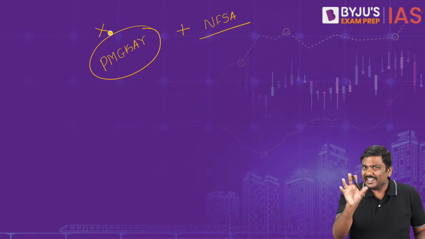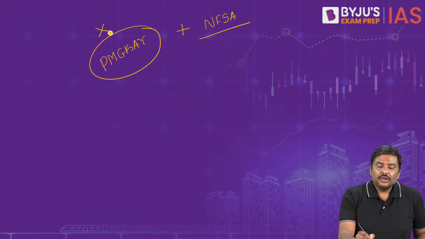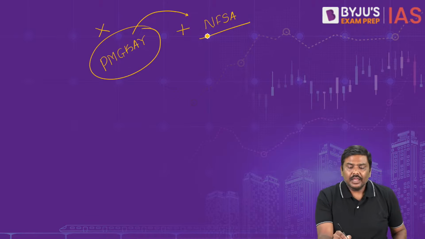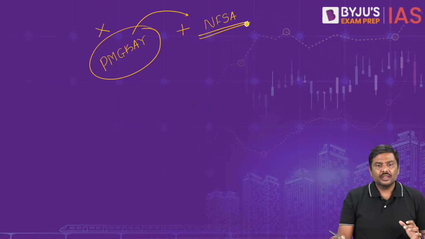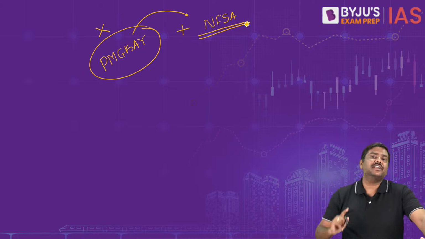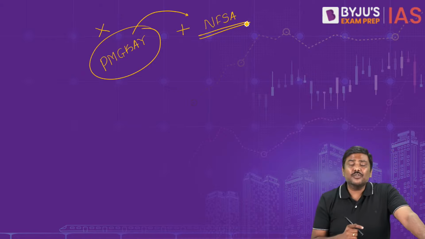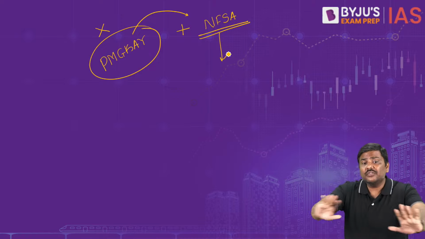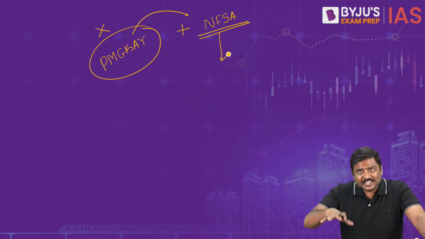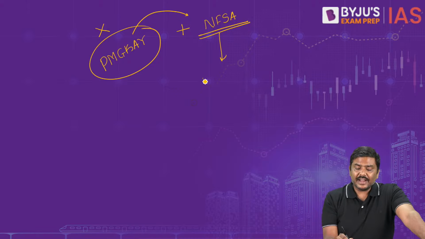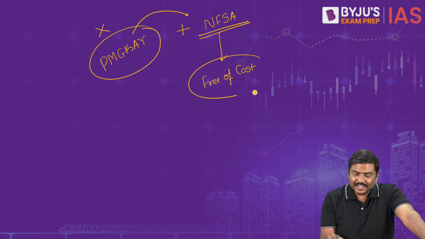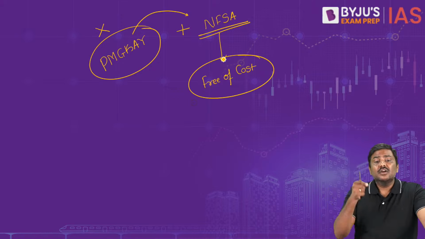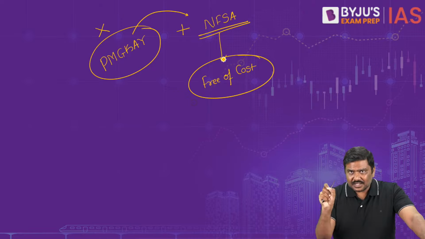That is, entitlement under this will not be provided. We will subsume this. We'll simply integrate the PMGKY into the National Food Security Act. And under the National Food Security Act, for this year, again going by the notification of the government, the food grains will be provided free of cost. Right? No charges, no issue prices.